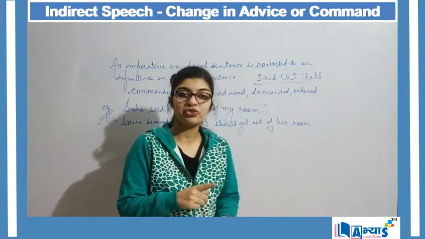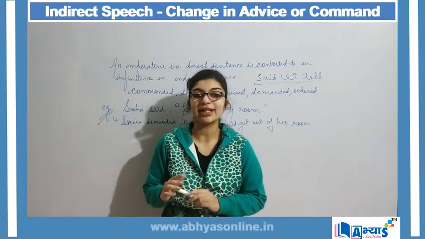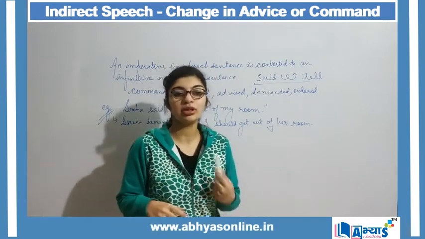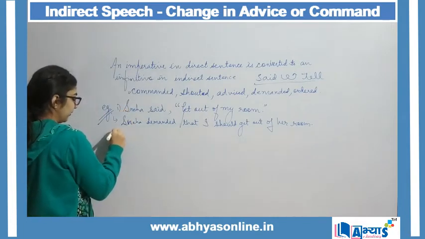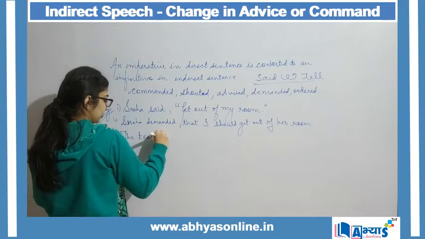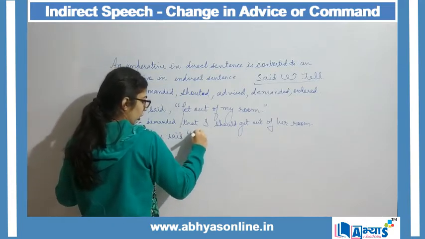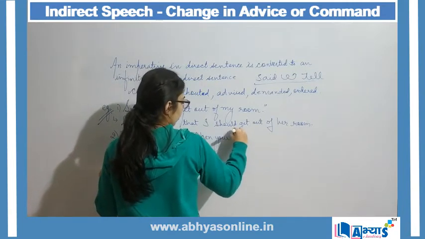That object might be hidden in the direct sentence. This statement will be clearer with an example. That example can be: the teacher said, open your books.